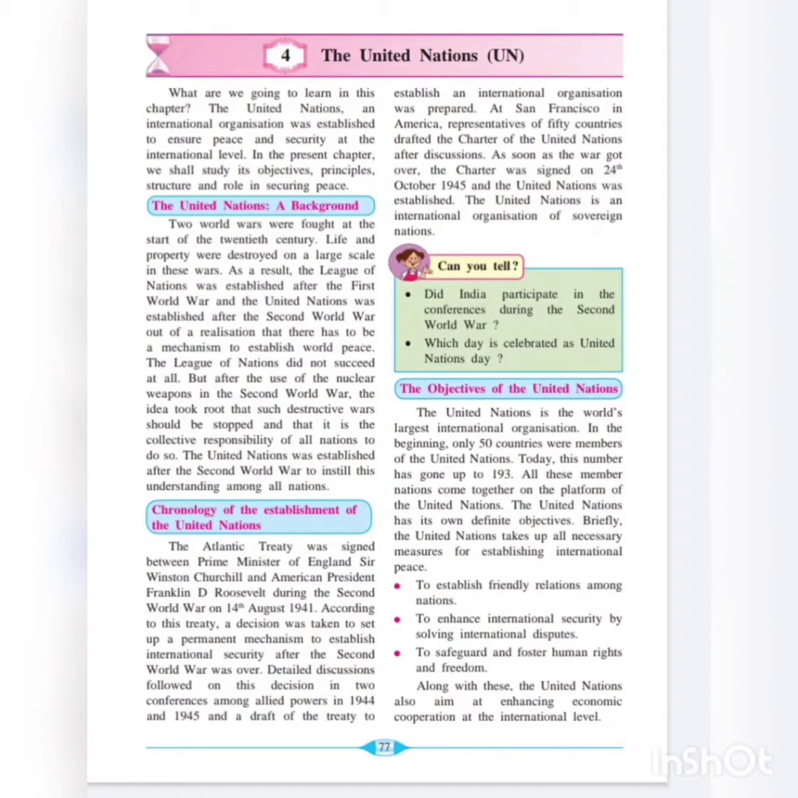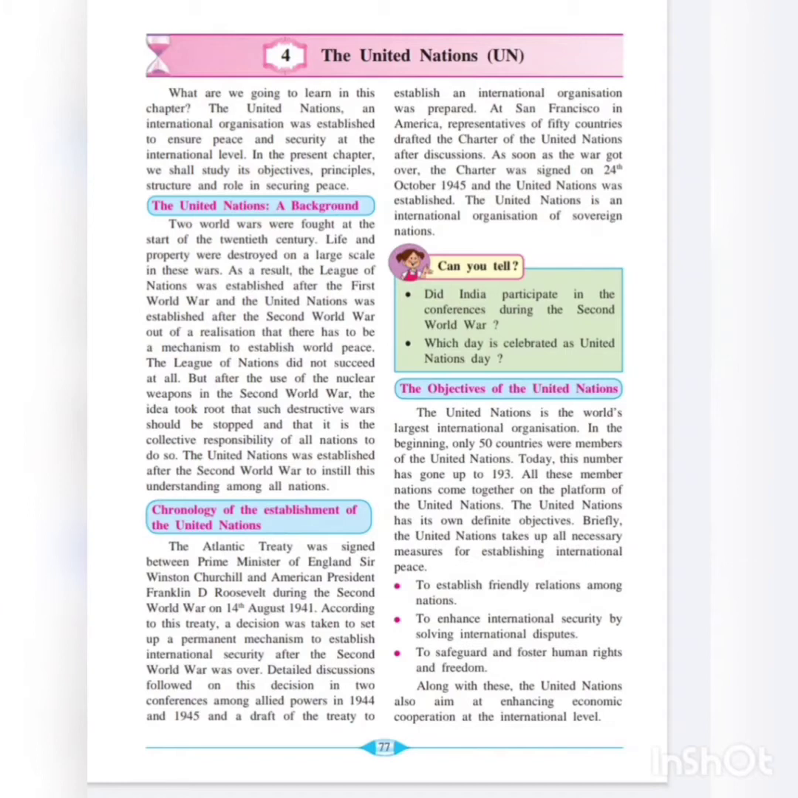The United Nations has its own definite objectives. Briefly, the United Nations takes up all necessary measures for establishing international peace. All these members got a platform where whatever problems there are will be discussed by all the member nations. And the United Nations started functioning on its objectives for the purpose of establishing international peace.